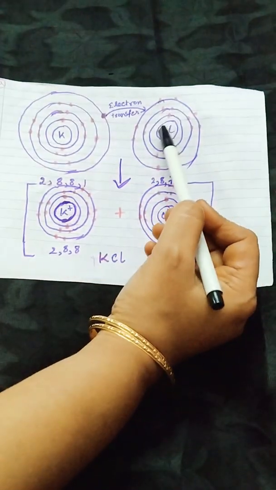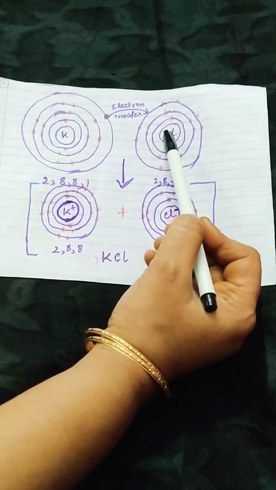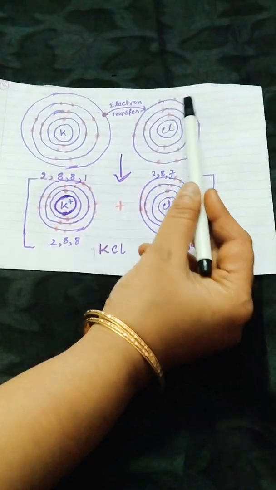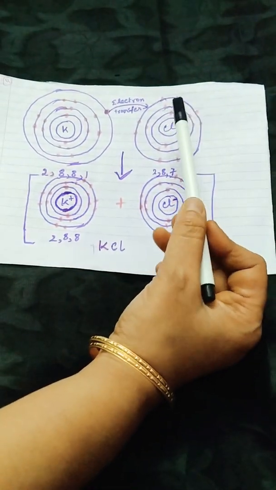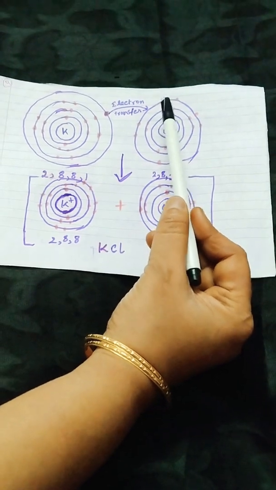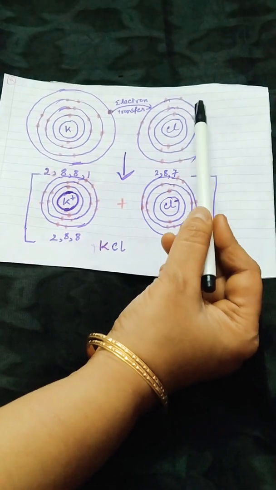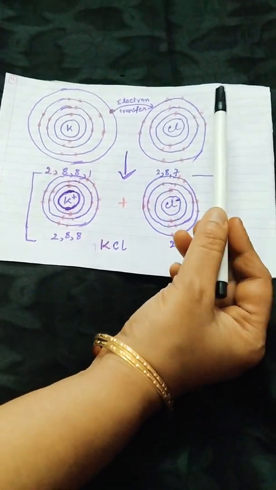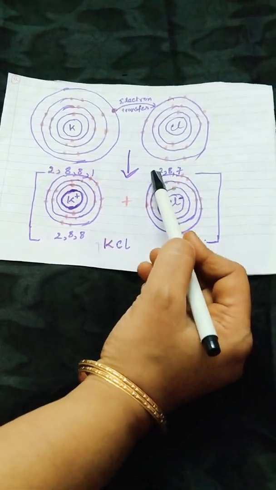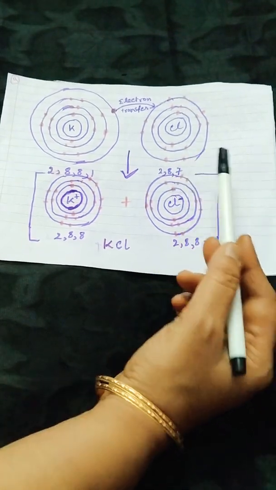Then for chlorine, what we are doing? We are drawing the symbol of chlorine and circling it. Then we are drawing 3 shells for chlorine, and in the first shell there are 2 electrons. In the second shell, 1, 2, 3, 4, 5, 6, 7 and 8 electrons. In the third shell, 7 electrons are present. So this is according to the electronic configuration of chlorine, 2, 8, 7.